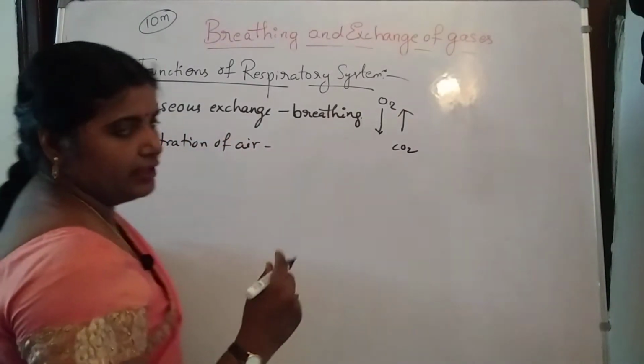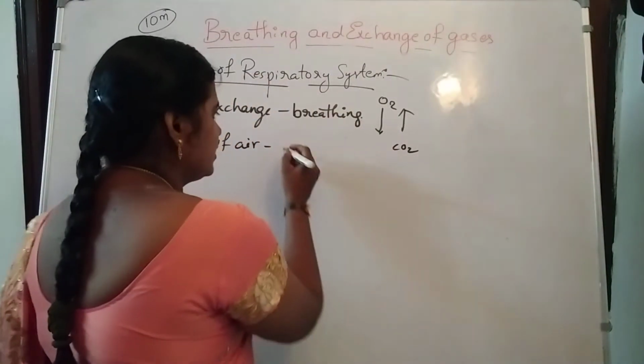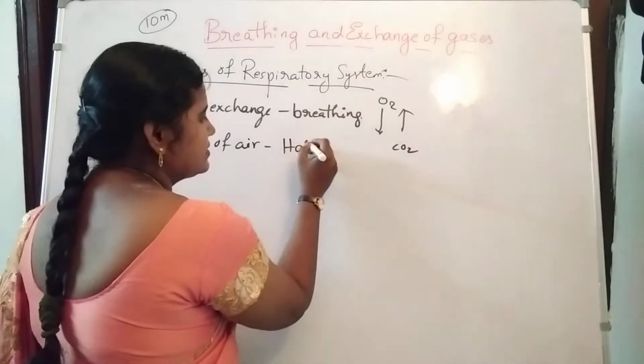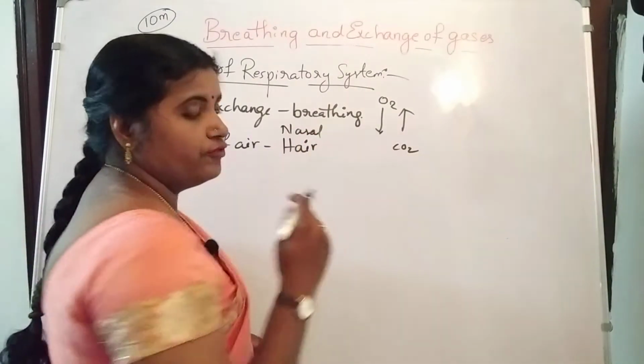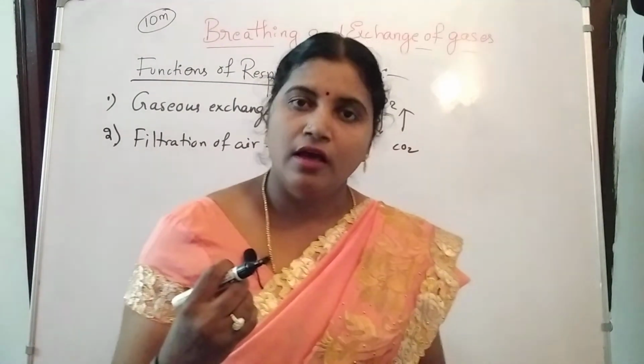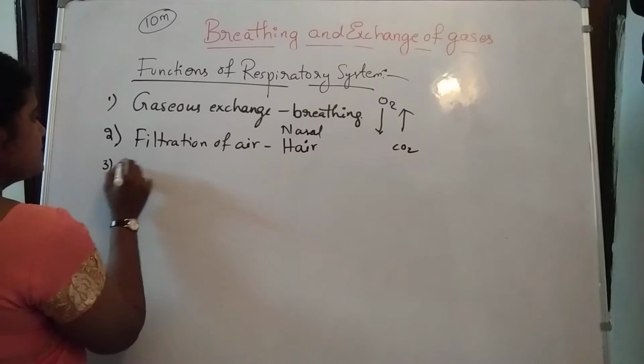Air is going to be filtered in the nose. So what structures are responsible here? Nasal hair. Nasal hair is responsible for filtering the dust particles in the air, and also the nose contains receptors.